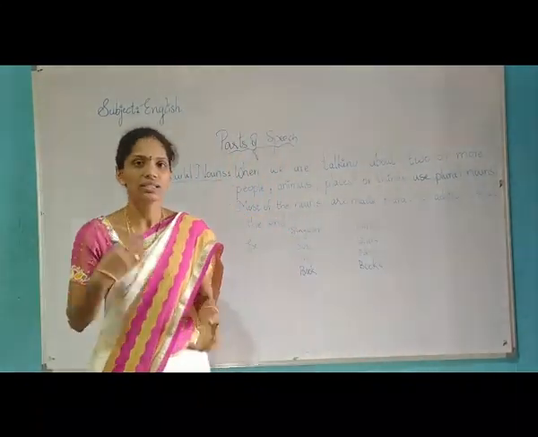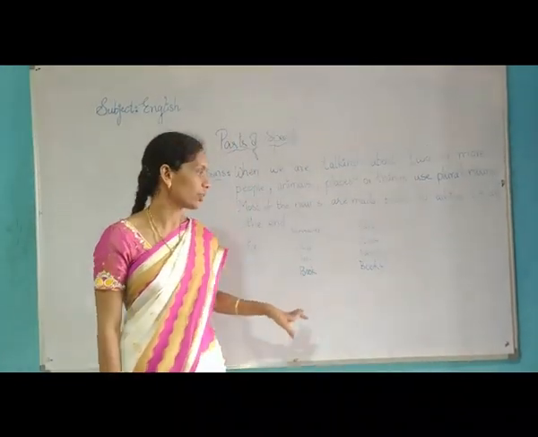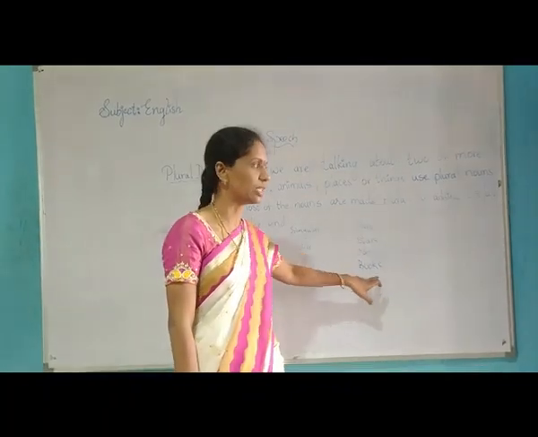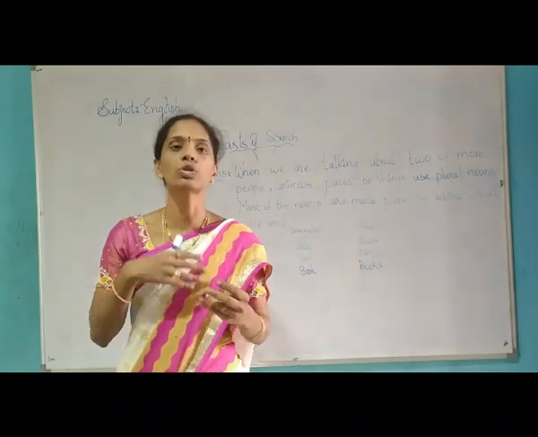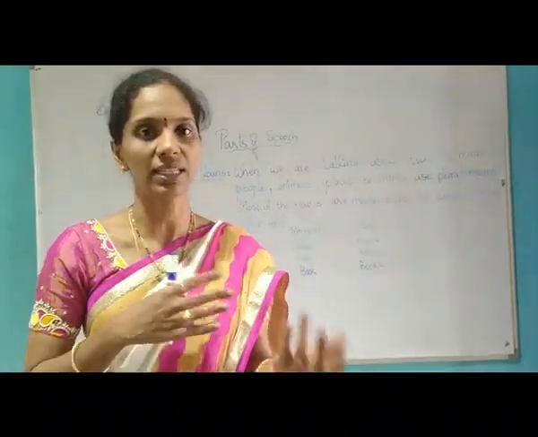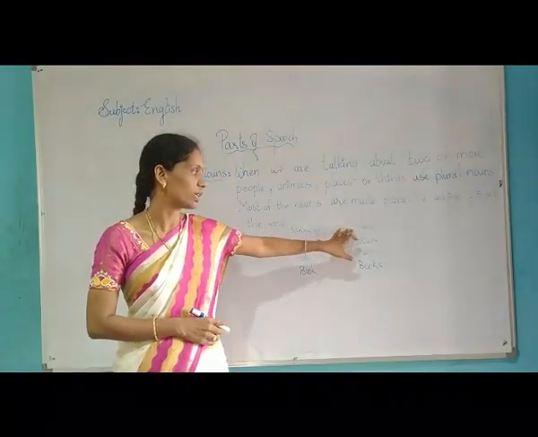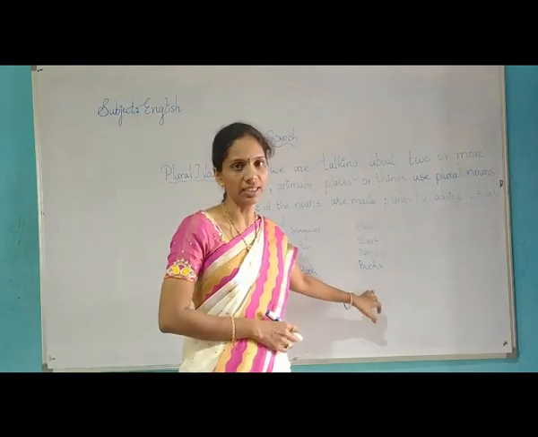Examples: star, stars. What did we add here? S. Nest, nests. What did we add to the plural form? S. Book, books. Again, S is added to the plural form. Again, I repeat, children: when we are talking about two or more persons, people, things, animals, we will be using plural nouns, and for every plural noun we will be adding S at the ending.